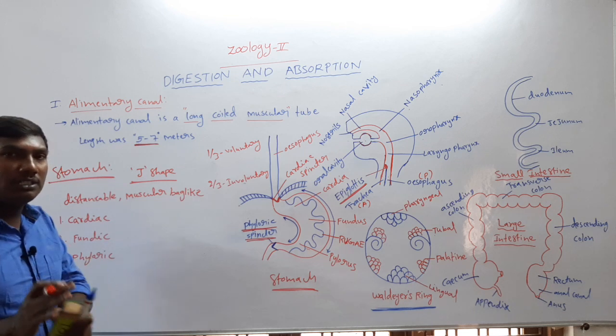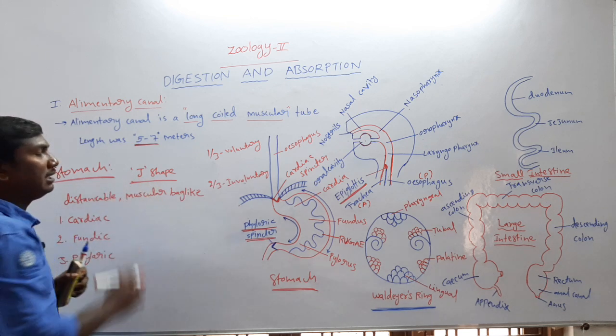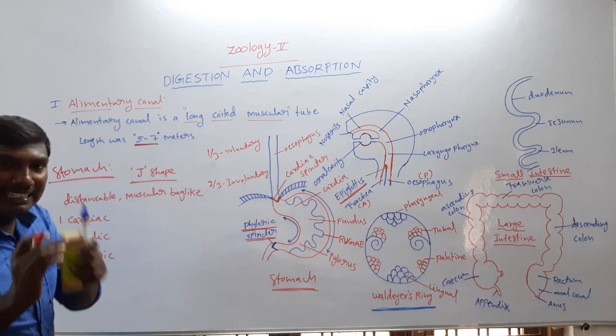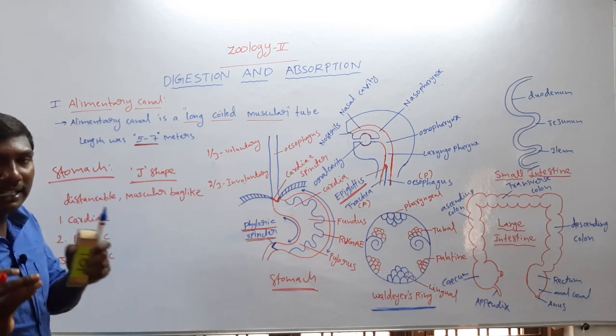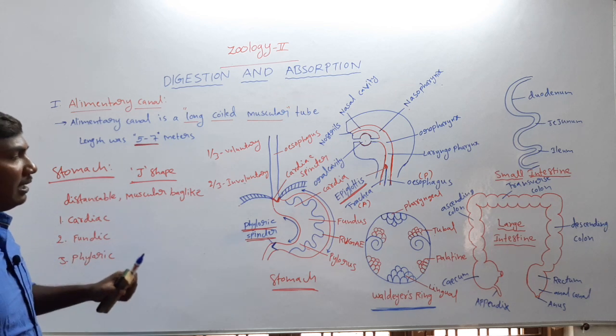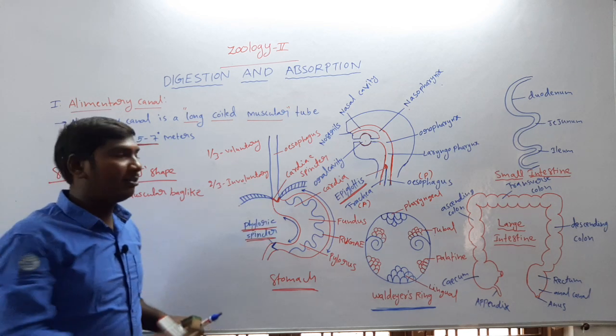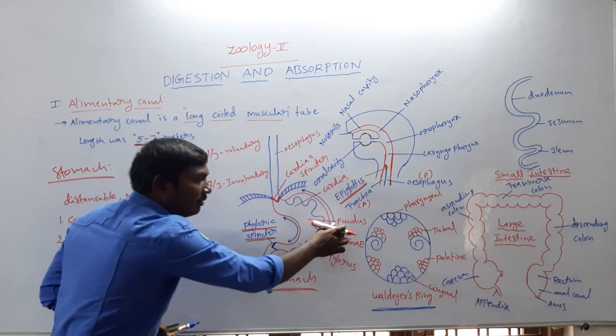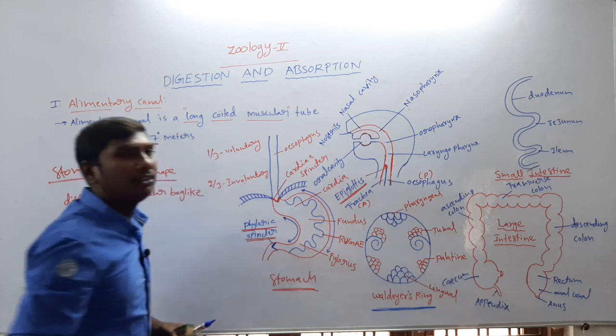Next one, the shape is the J shape. The stomach is a distensible, muscular, bag-like structure. It presents three regions: first the cardiac region, second the fundic region, third the pyloric region.